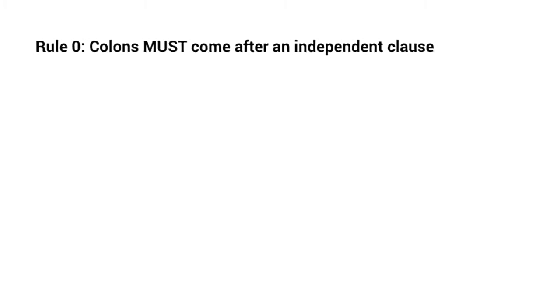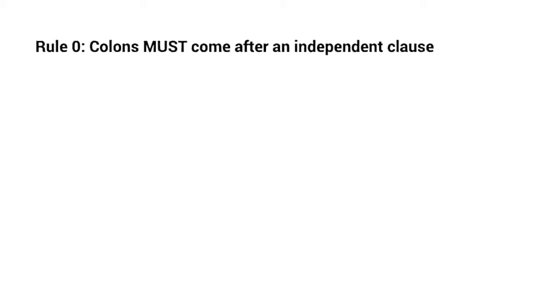Colons do not just introduce lists. This is probably the number one punctuation misconception among students I've tutored. I have 4 simple rules for you to make colons easy on the digital SAT. And we're actually going to start with rule 0, which is colons must come after an independent clause. An independent clause being something that can be a sentence all by itself.